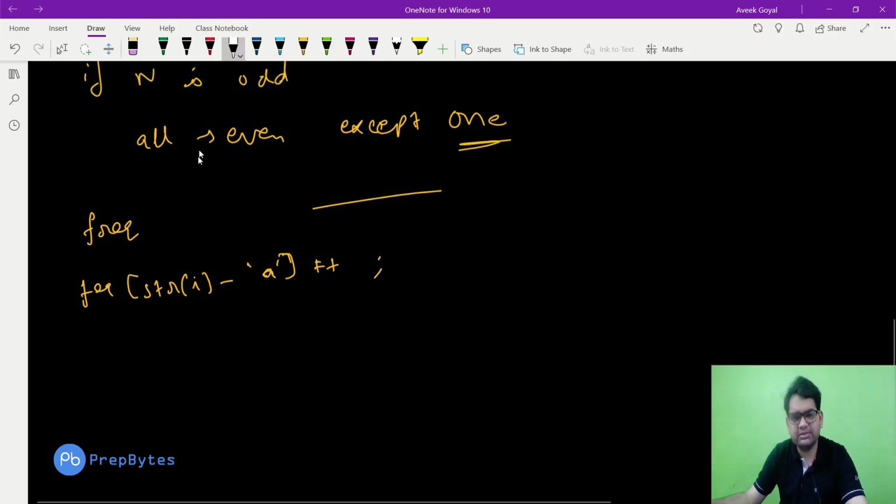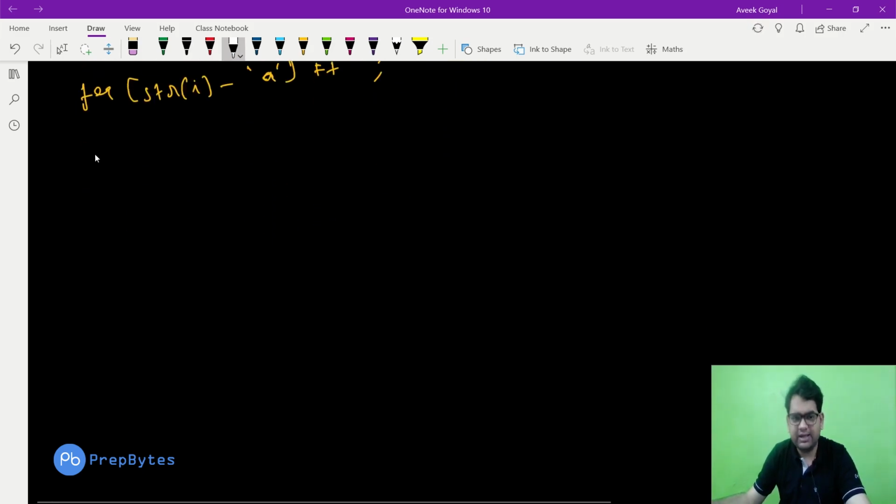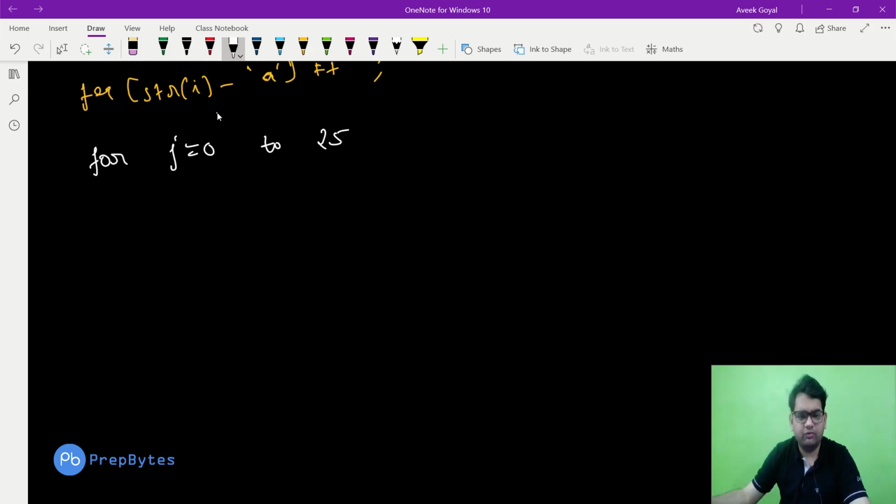There are multiple ways to implement this. One way is that once we get this, we can simply run a loop from j equal to 0 to 25. Once we run this loop, we can have one variable of answer that will give us my answer, and another variable for the count of odd.